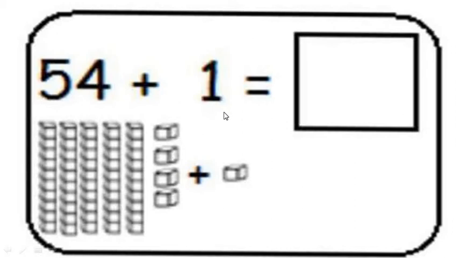54 plus 1. These are 54 blocks. I have to add one more to it. What I have just told you, that if I want to add one more to a given number, as a result I will get just the after number. 54 plus 1, 55.